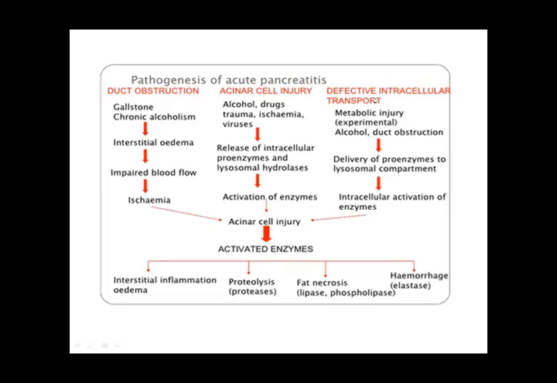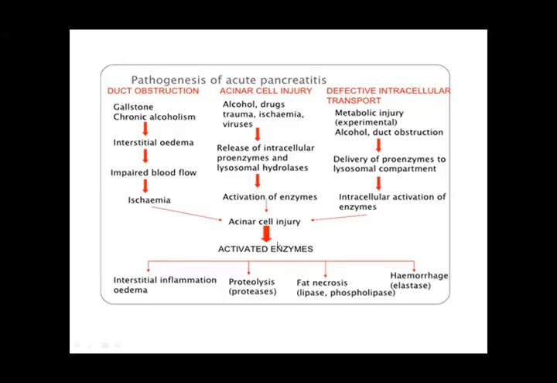And then there is defective intracellular transport. This is mitochondrial metabolic injury, and it is also brought about by alcohol or gallstones. There is duct obstruction. This leads to the delivery of proenzymes to the lysosomal compartment, and there is intracellular activation of the enzymes. Both of these combine together, and the ultimate fate is acinar cell injury.